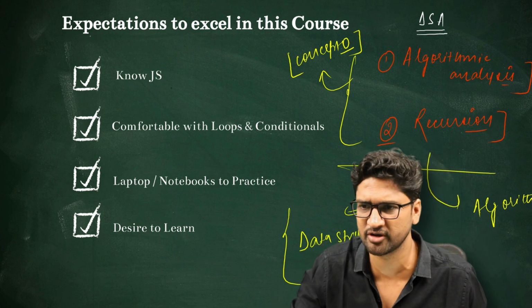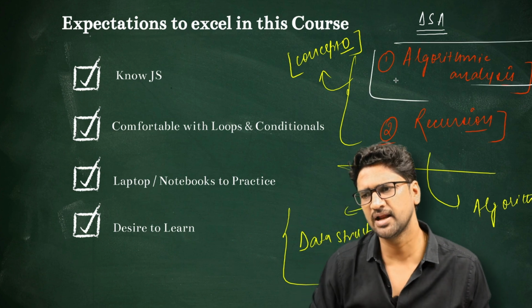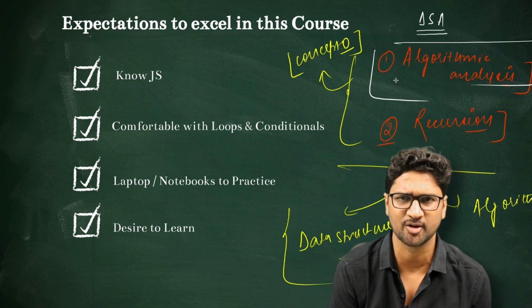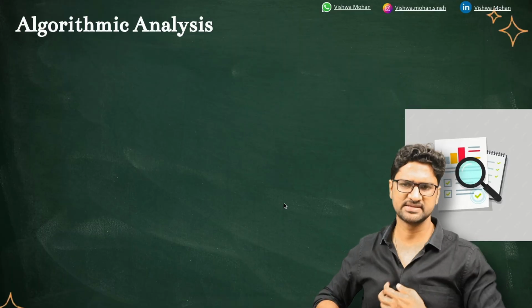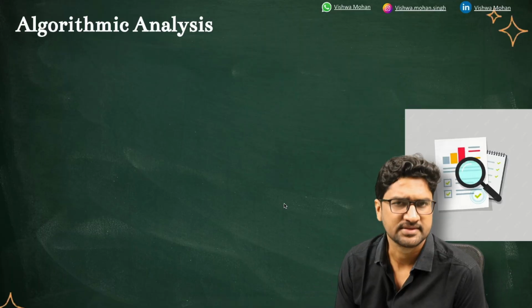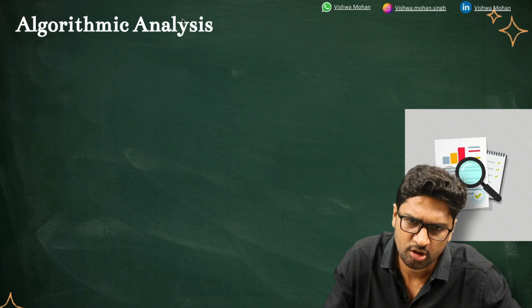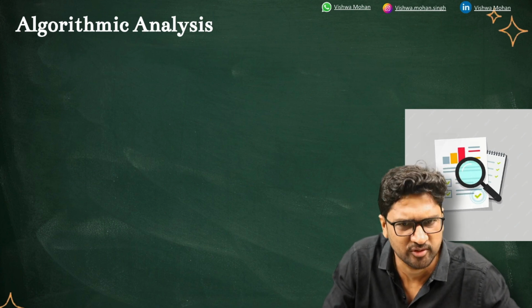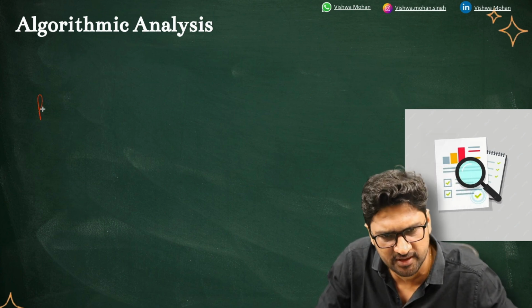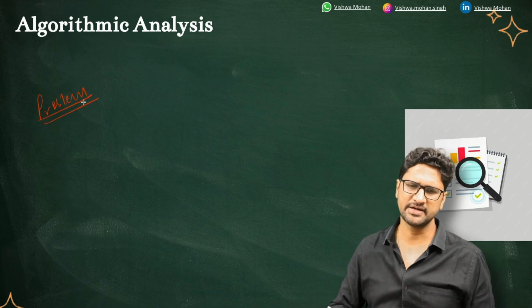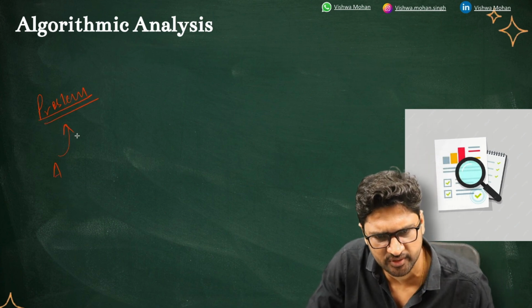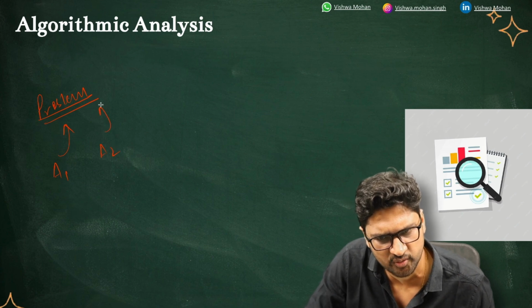In this video, we're going to focus on one concept, which is algorithmic analysis, analyzing the algorithms. Algorithmic analysis means that, to solve any problem, there will be many solutions to it. There will be an algorithm 1 which can solve it, an algorithm 2 which can solve it, and an algorithm 3 which can solve it.